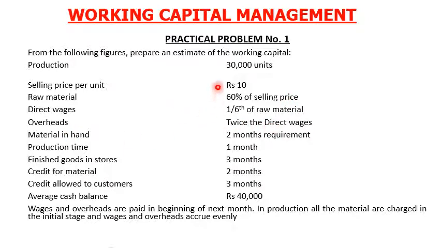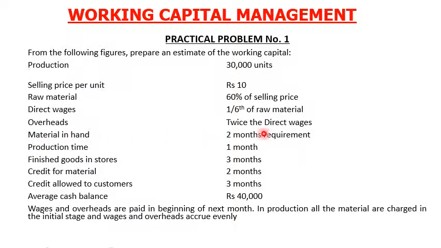How much percentage is to be taken on the selling price? 60%. Direct wages is 1/6 of whatever the raw material amount comes to. Overheads are double the amount of wages.